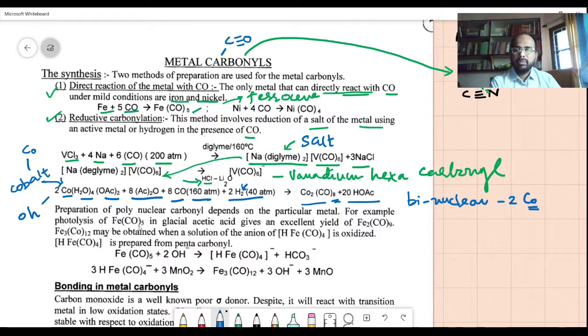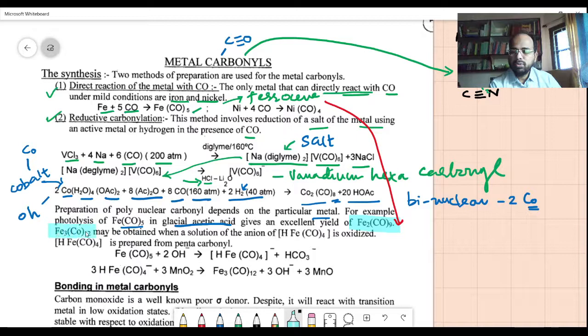Okay. So the preparation of polynuclear carbonyls depends on the particular metal. For example, photolysis of Fe(CO)5, iron pentacarbonyl, in glacial acetic acid gives an excellent yield of Fe2(CO)9. Well, this is what I just wrote about the iron molecule. If you have some more acetic acid, in the presence of acid, the pentacarbonyl is converted further.